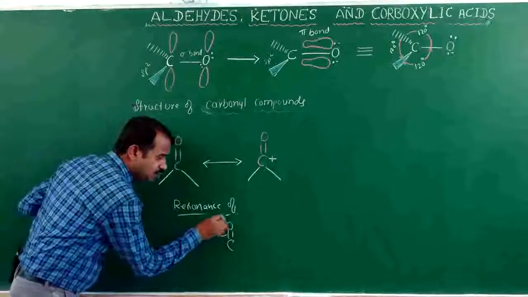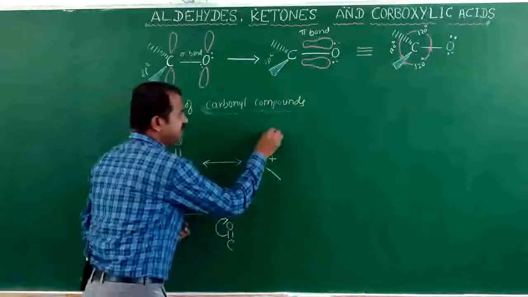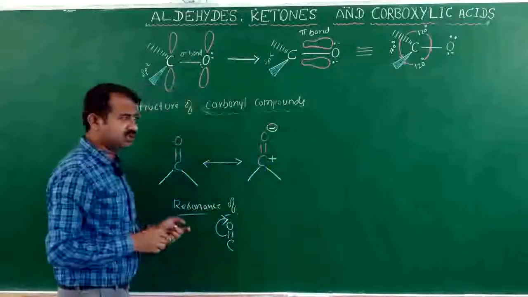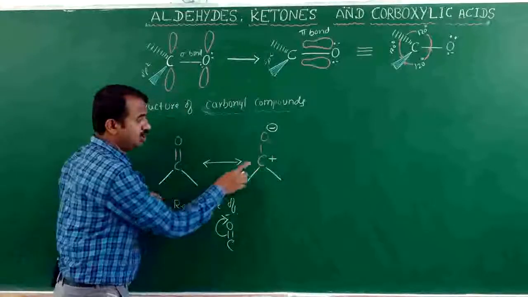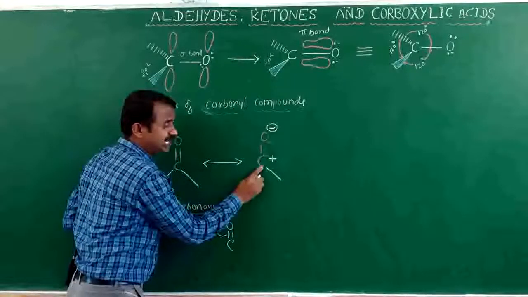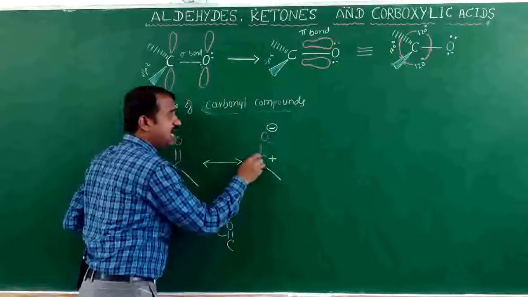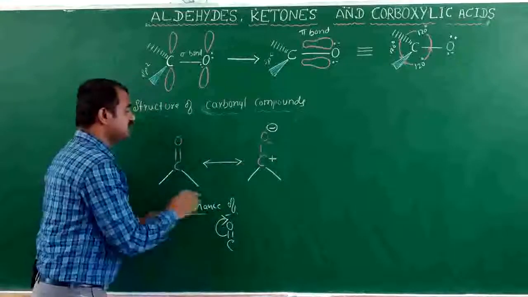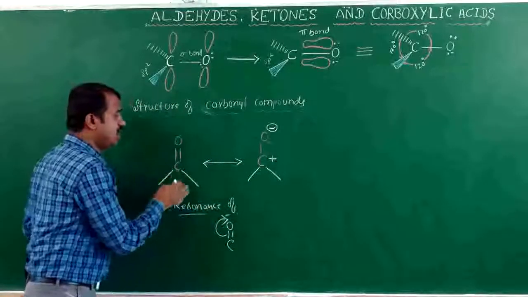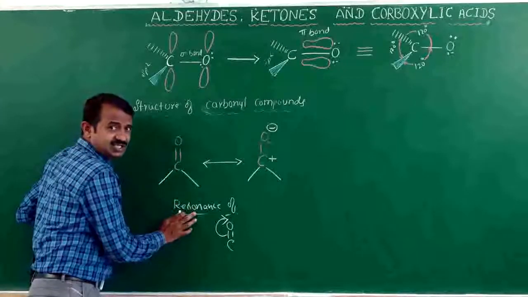Electrons move from carbon to oxygen, forming a negative charge on oxygen. The double bond is converted to a single bond. Here the carbon is electrophilic, called an electrophile, and oxygen is a nucleophile. This movement of electrons from one atom to another is called resonance structures.